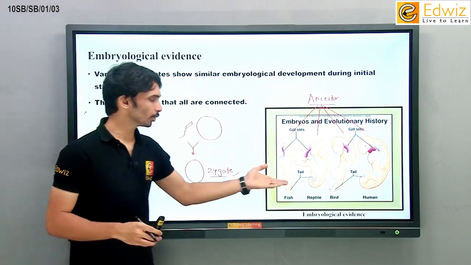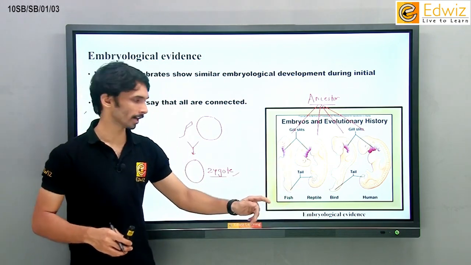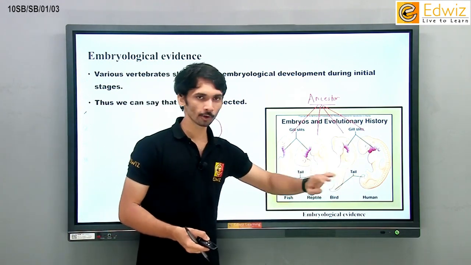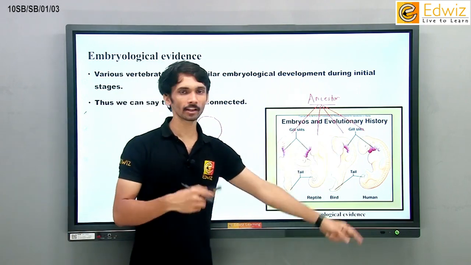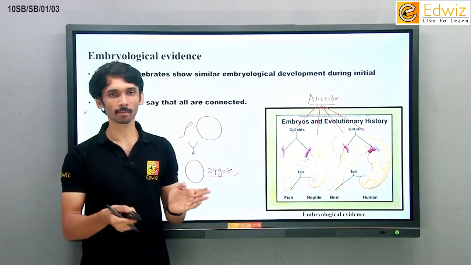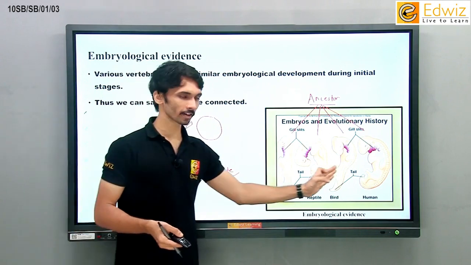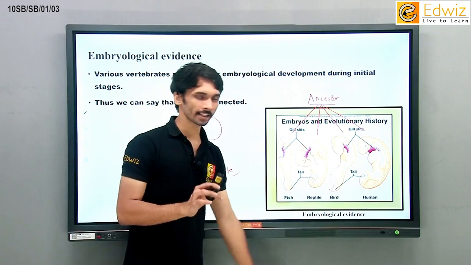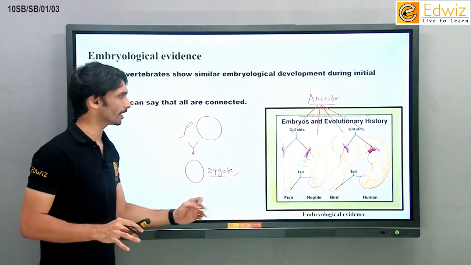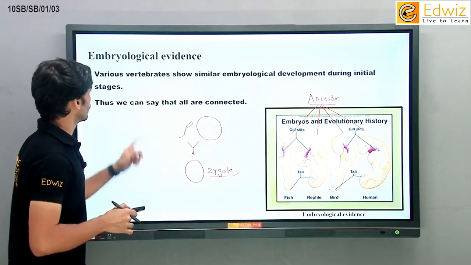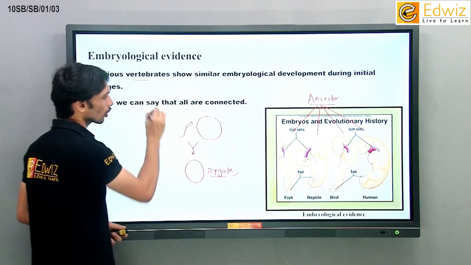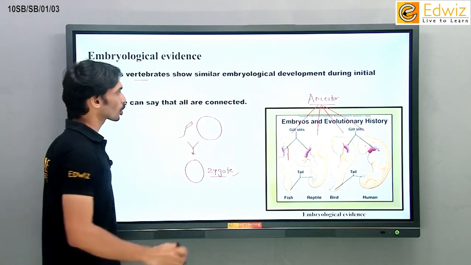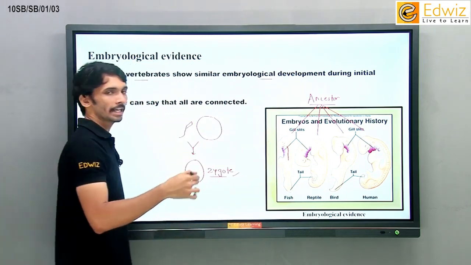Later, as you go further, जैसे जैसे embryo और ज्यादा बढ़ेगा, आप में tail lose होता है. We all know that. कि head आप में ज्यादा बढ़ता है, आप में gills lose होते हैं. Even we have gills, but later on we lose those gills. So which means धीरे धीरे body के अंदर changes होने वाले हैं. First trimester में या फिर first stage में, pregnancy के first stage में सबके पास same type of characteristics रहते हैं, which means all of them arise from a single ancestor. So various vertebrates, vertebrates means all of them who have this vertebral column, आपका backbone. Okay, all of those who have vertebral column show embryological development during initial stages.